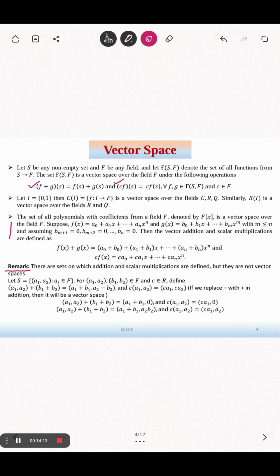Also the set of all polynomials with coefficients from field F is a vector space under these operations. But the remarkable thing is that there are sets on which addition and multiplication are defined, but they may not be a vector space. These kinds of counterexamples are very helpful in interviews and also for competitive exams. So please go through this.